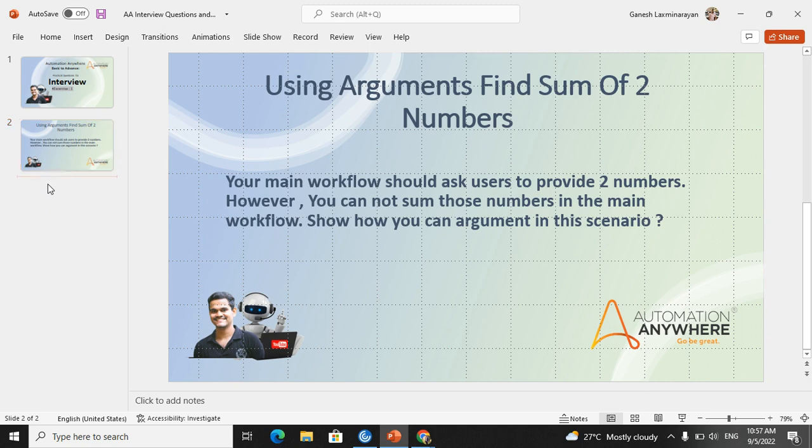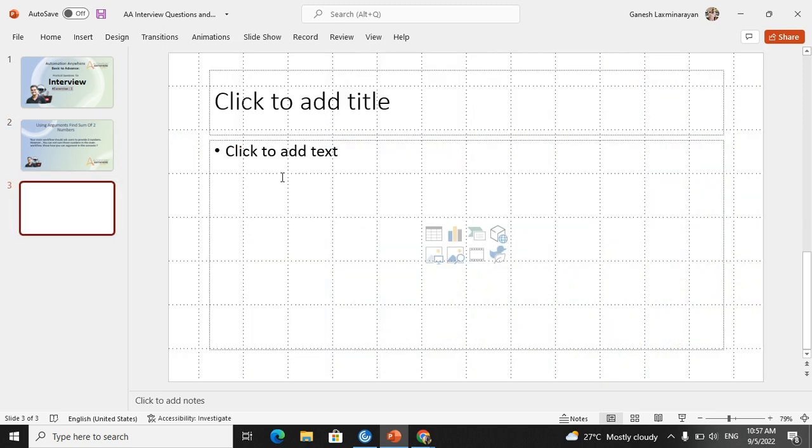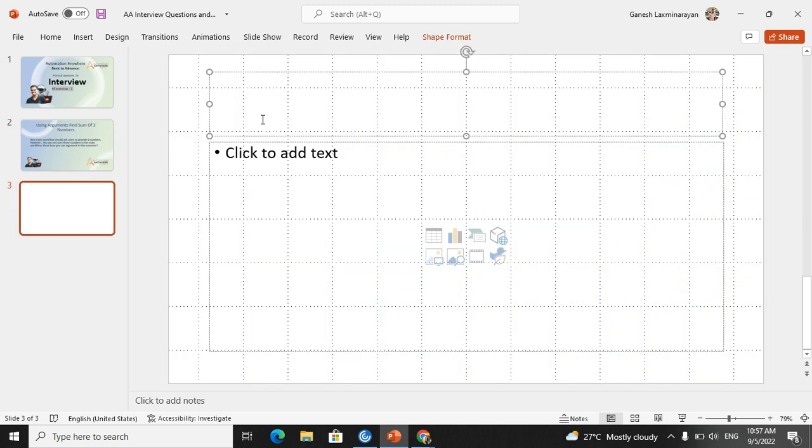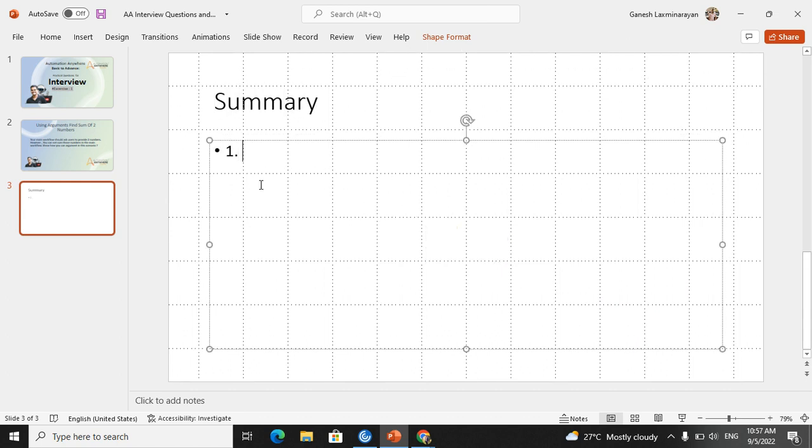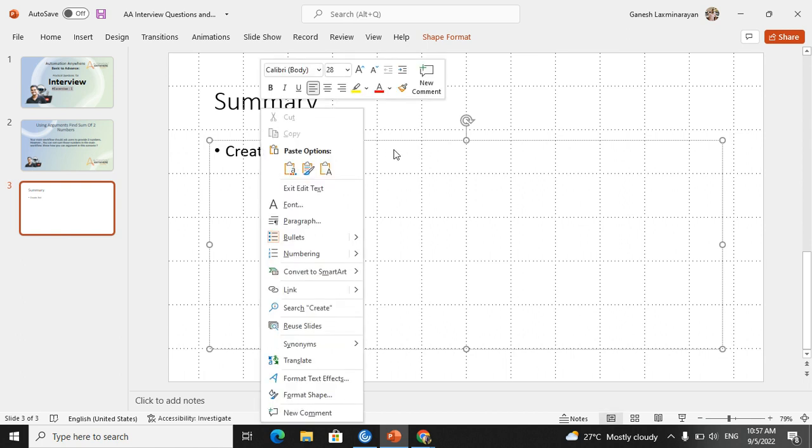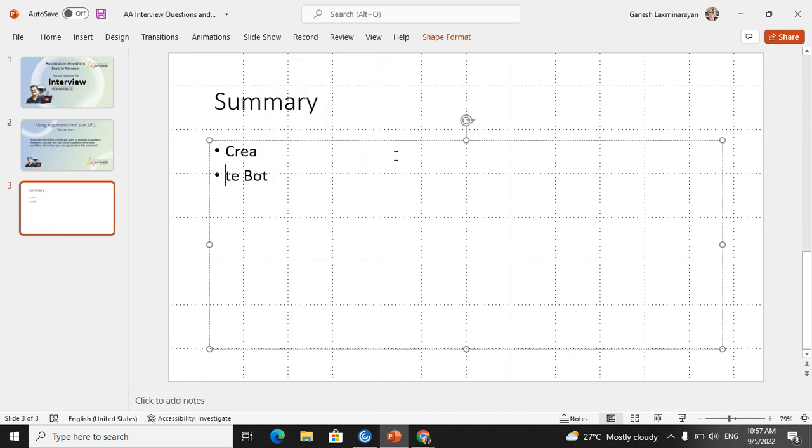So what are all the things we have discussed? Summary, correct? If you see the summary, first, we have got to know how we can create a bot. Second is how to call a child bot in the main bot.